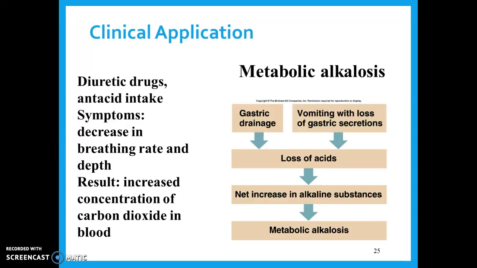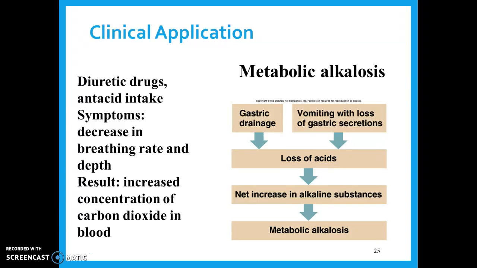Hopefully no one is taking this many Tums or drinking this much Pepto-Bismol, but you could take in so much of those substances, which are bases. Tums is an antacid, which means it counteracts the acid in your body and in your esophagus. But Tums is a base, and that's why it neutralizes the acid: it's the opposite. So if you add too much base to your body, it could raise your pH and cause alkalosis.